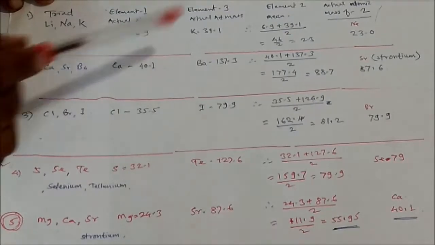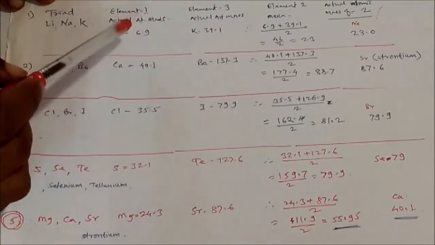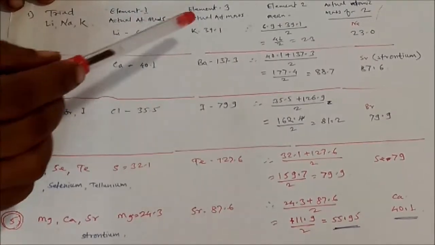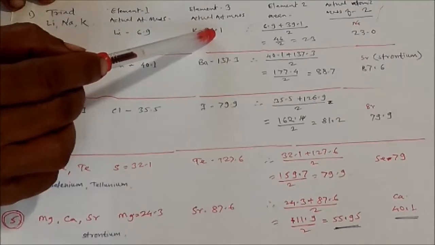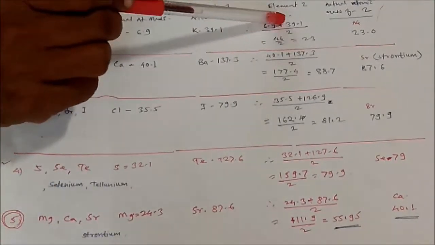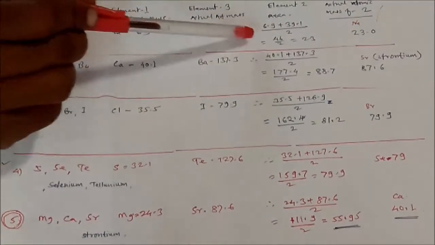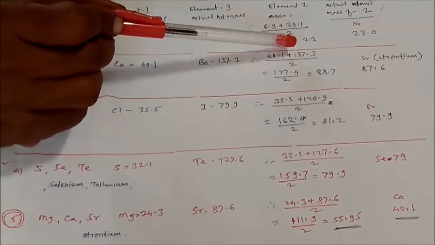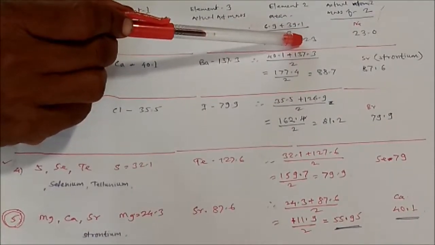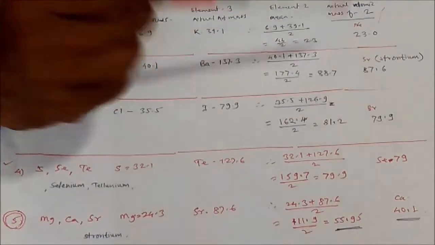Now add these two, the first and third elements, 6.9 plus 39.1. What's the addition here? That is 46. We have to calculate the average, so divide by 2. Now the average is 23, and the actual atomic mass of sodium is 23.